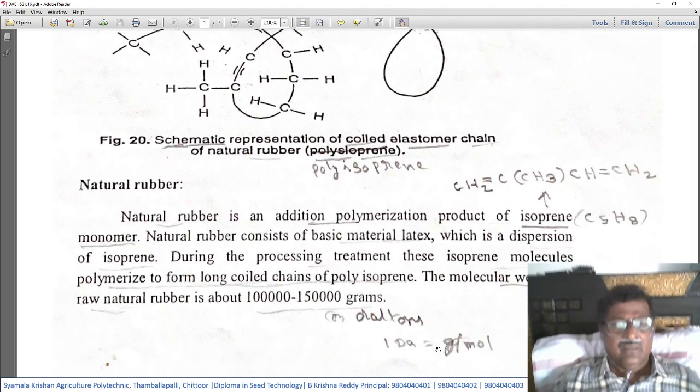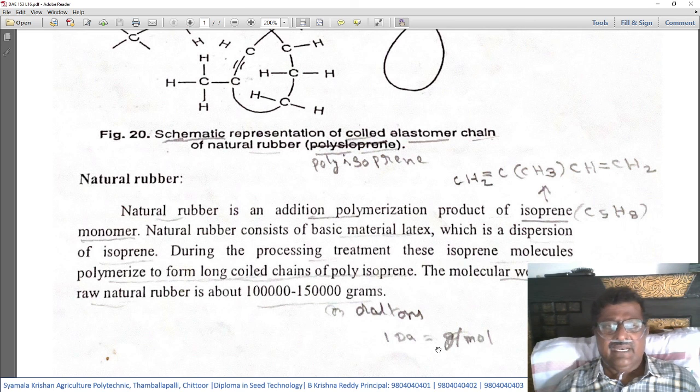So natural rubber. Natural rubber is an addition polymerization product of isoprene monomers. So like plastics, this natural rubber is also an addition polymer.